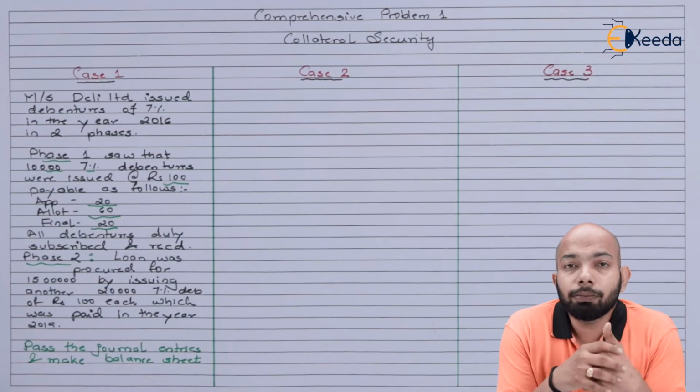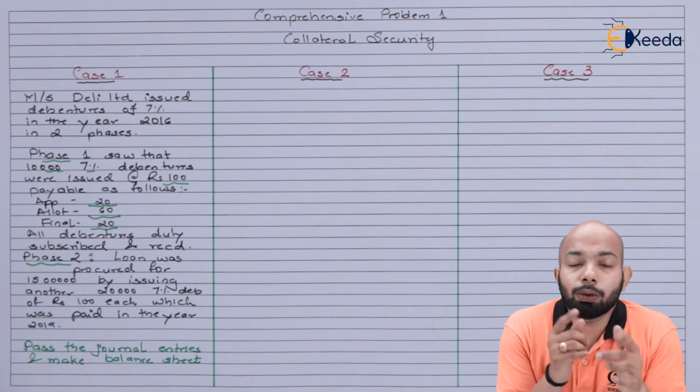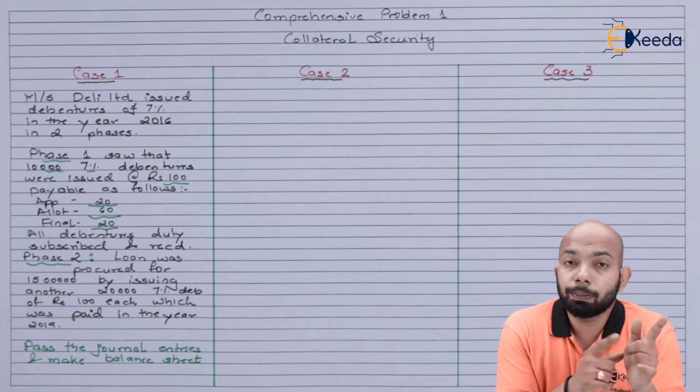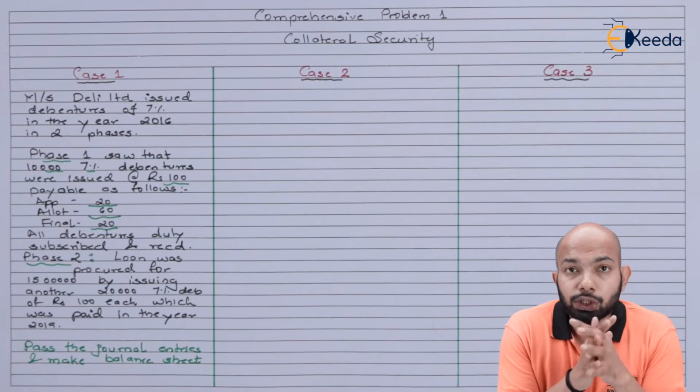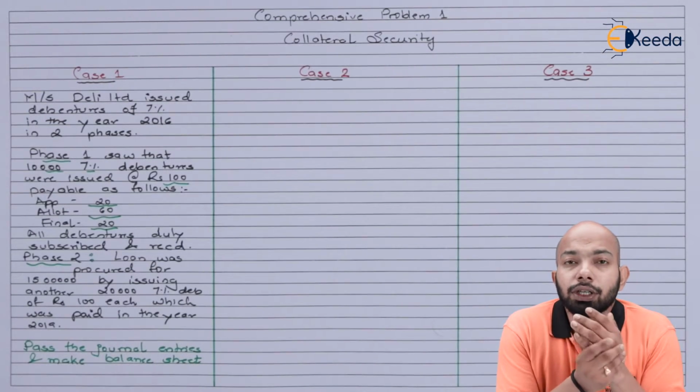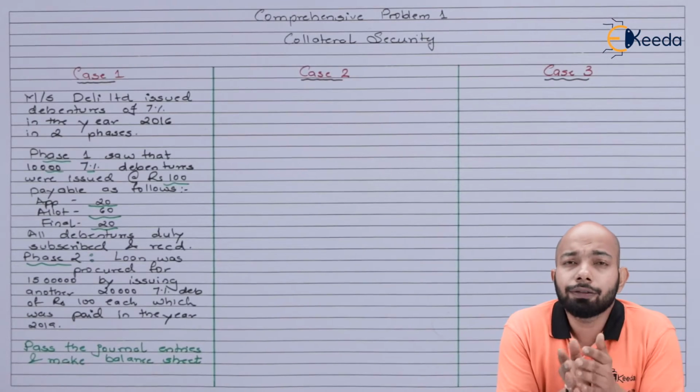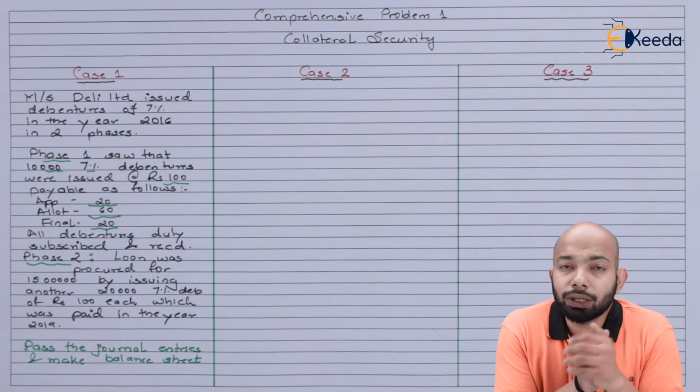The next thing that we'll be doing is, in case 2 we'll also be doing some reiteration related to the previous entries so that you don't lose touch on them. So we'll have certain issue of debentures just like phase 1, phase 2 we did in this case. Let's go on to case 2 now.